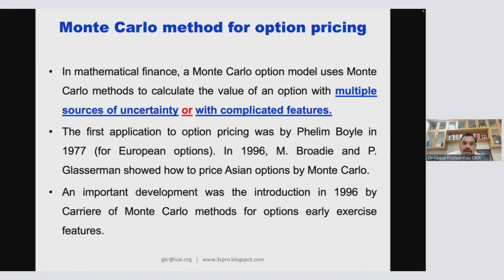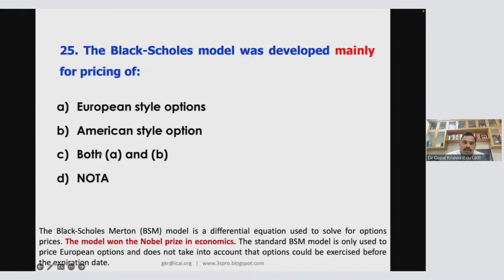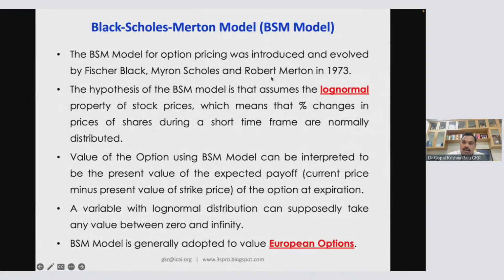Now I'll come to this. The method of adjusting cash dividend. This is a model which was introduced. Further research was done on the Black-Scholes model by Merton. Okay, Mr. Merton. So there are 3 guys. Robert Merton, and his model was merged with it. So his additional finding. So he said, okay, now what if during the period, for example, there's the call option. What is the call option holder? He has an option to buy. The call option holder has to buy the stock and keep it.